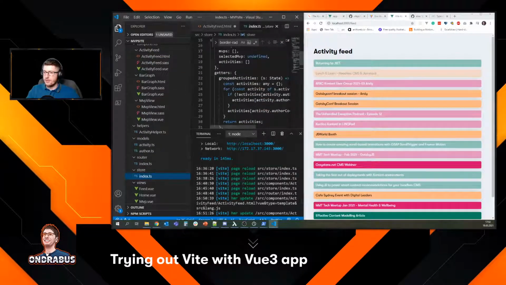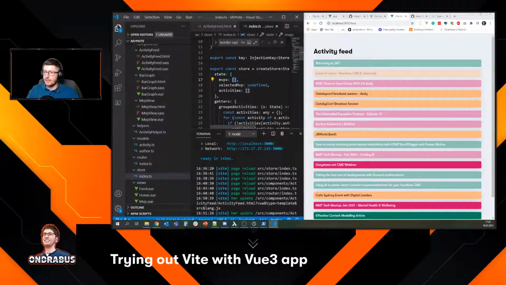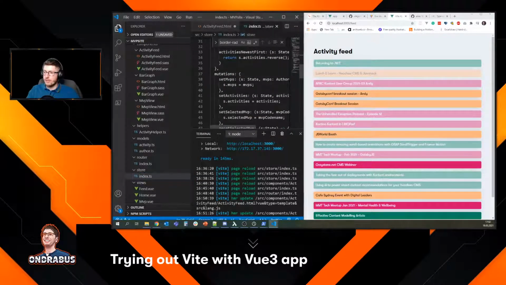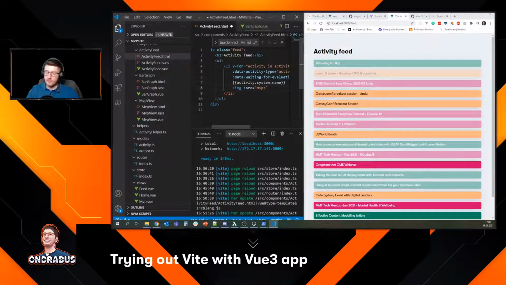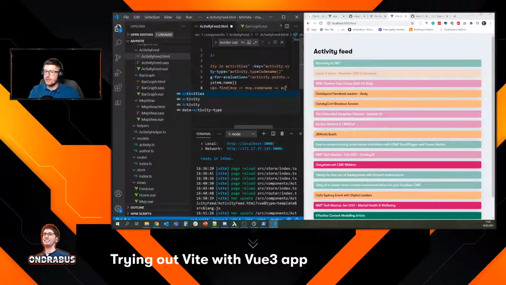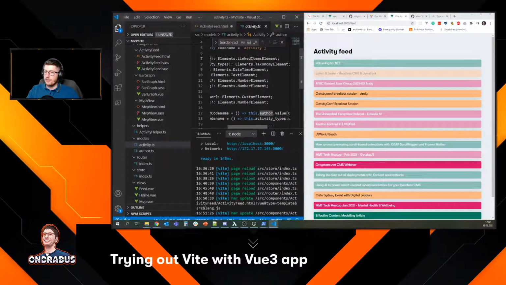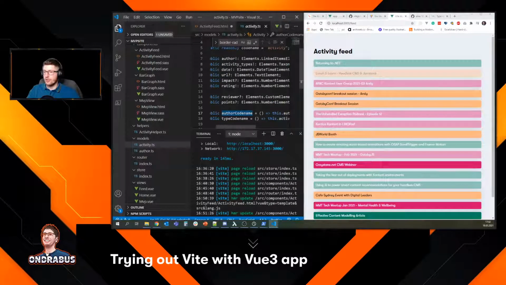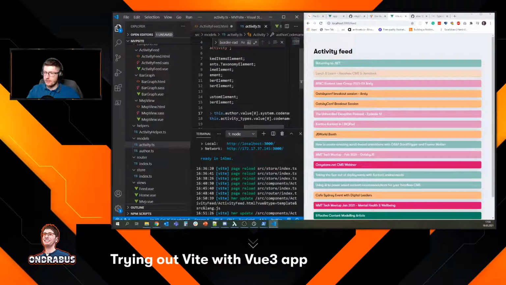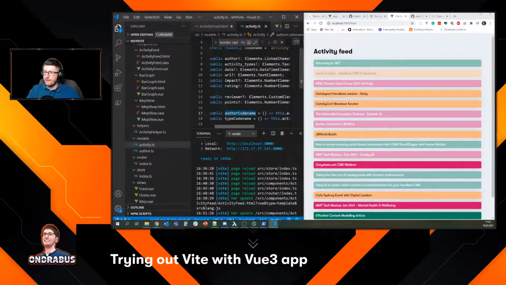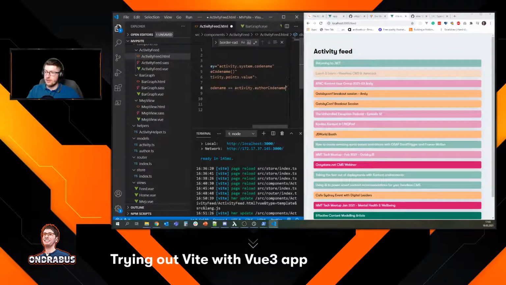So in MVPs, this is actually just an array of MVPs, and those are objects. So we're gonna need to find one. MVP code name equals the activity. I think the activity had author. And author code name. So this is again a shortcut, yeah? Because in the author, we're gonna have to go into the array and take the first one. So this is a shortcut for the author. So I'm just gonna use that author code name.